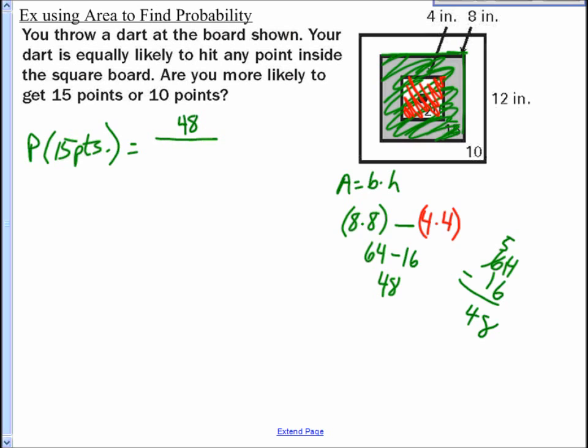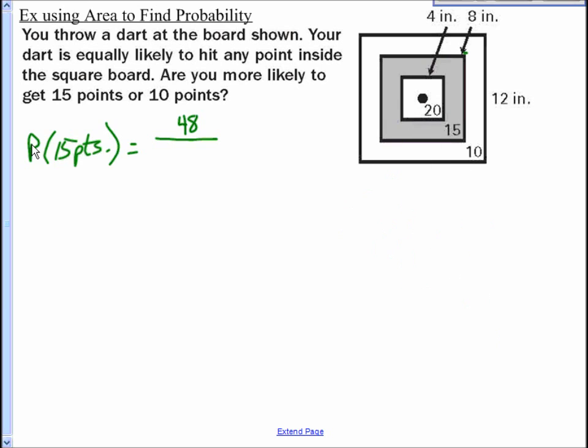So that's the 15-point area. Out of the total area of the whole thing, which is 12 squared. Okay, 12 times 12. Area, the entire thing, 12 times 12. So 144.